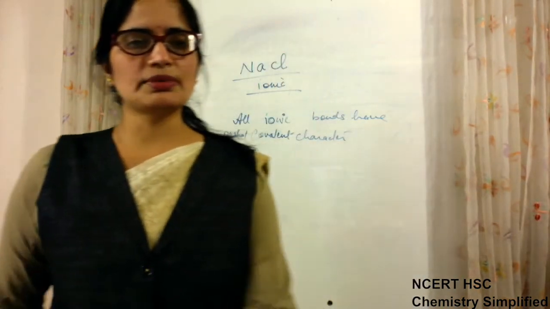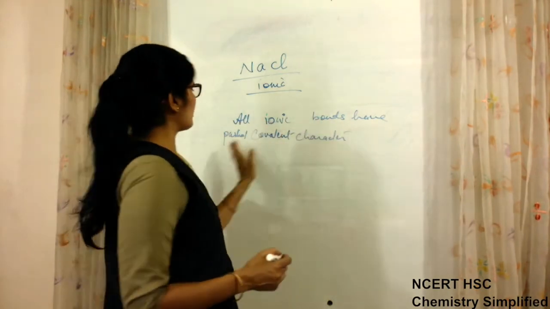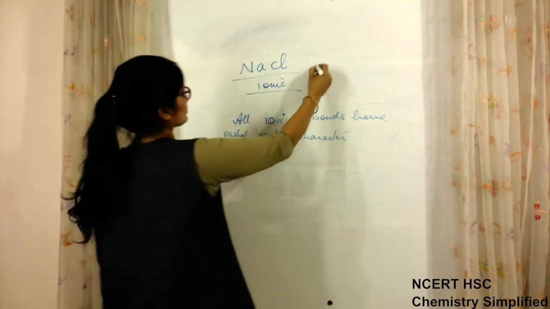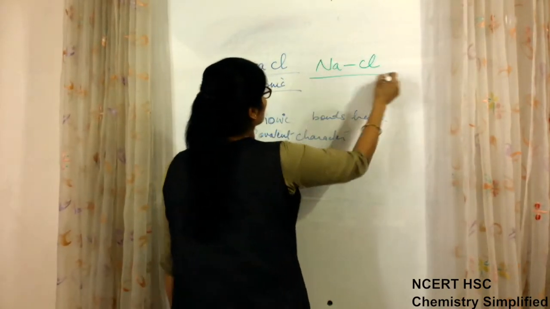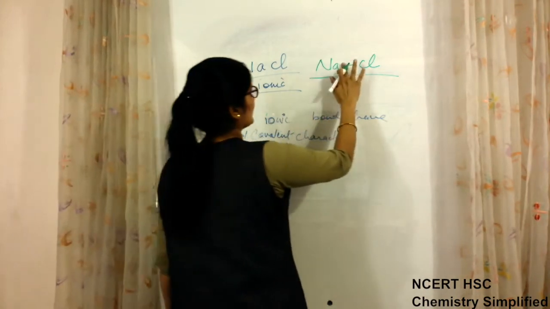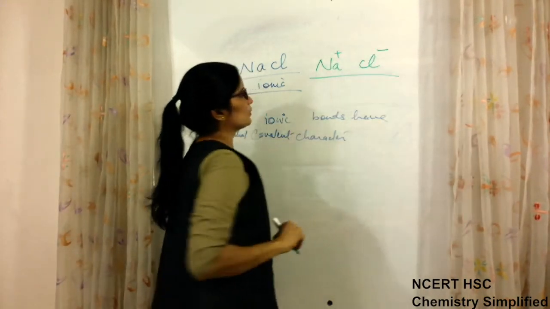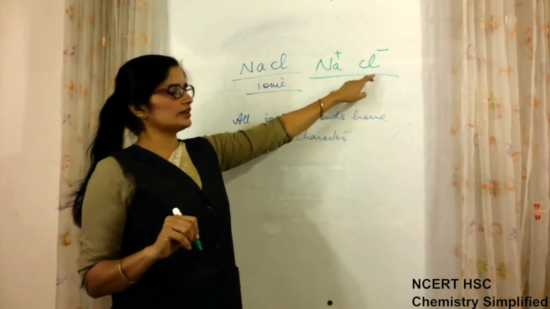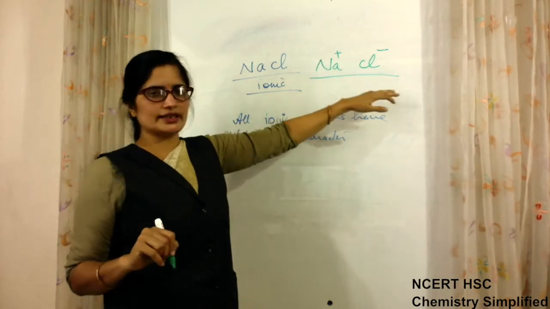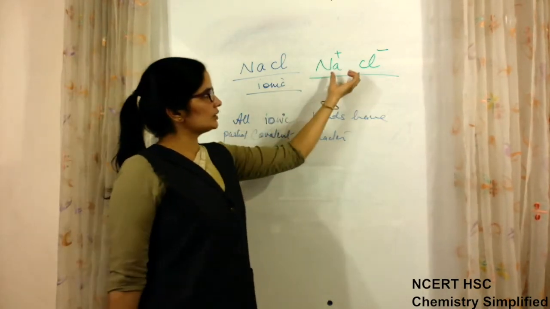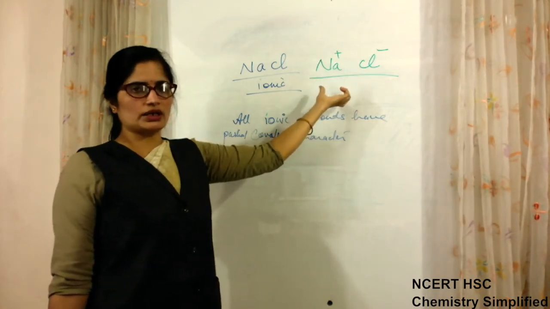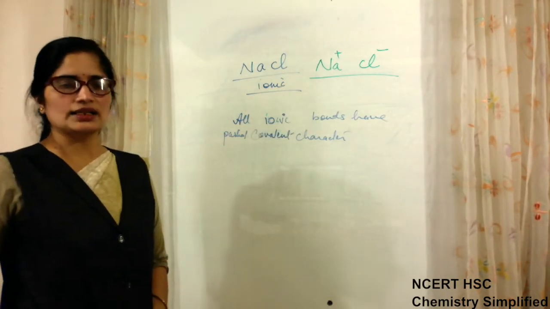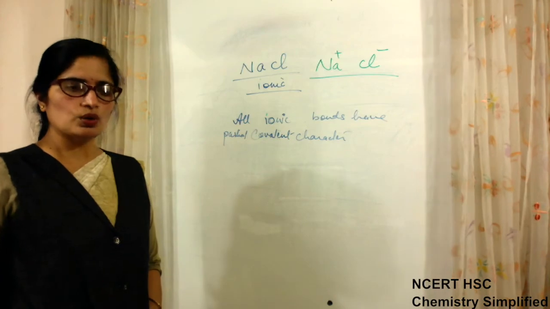What does this mean? That all ionic bonds have partial covalent character. A bond is ionic between Na and Cl. Why? Because Na acquires positive and chlorine acquires negative charge, because chlorine takes the electron of Na with it to complete its octet and sodium gives its electron. But if the two atoms forming a bond are not so electronegative that complete transfer takes place, then that bond will act as a covalent bond.